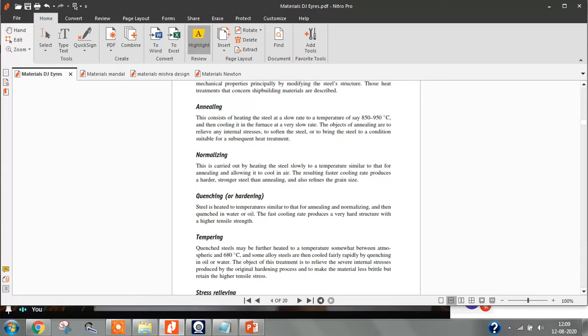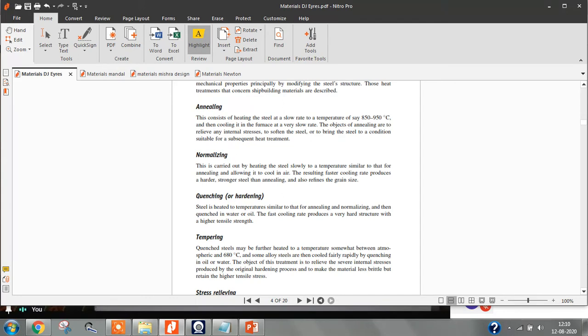Annealing, normalizing, quenching, tempering, then stress relieving. These are different types of heat treatments. In the annealing process, we heat the steel to around 850 to 950 degrees Celsius. Then we cool it very slowly, so that all the stress in the steel will be released and the steel will become very soft.